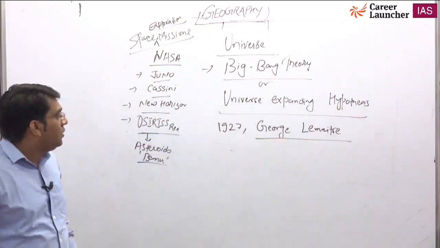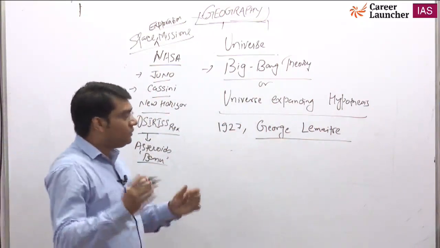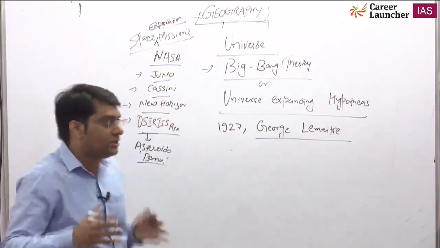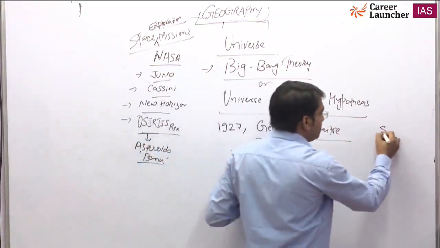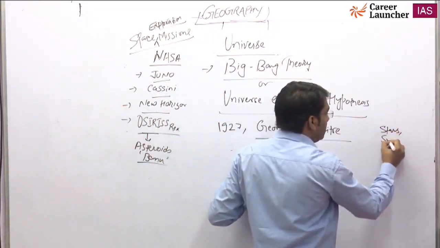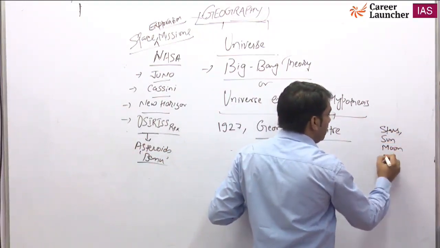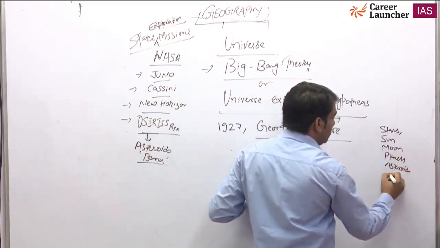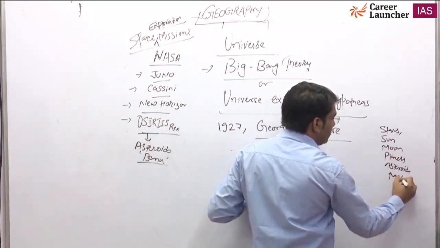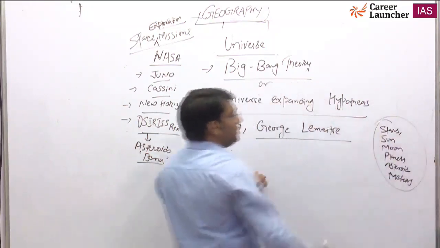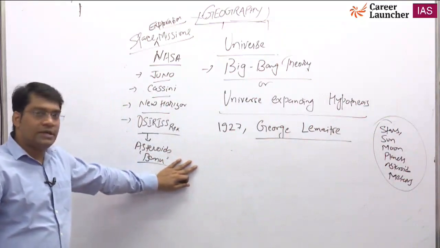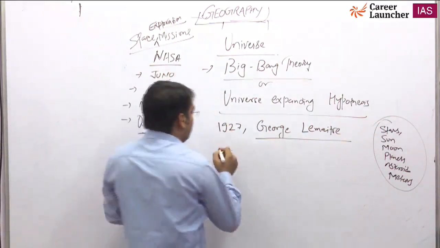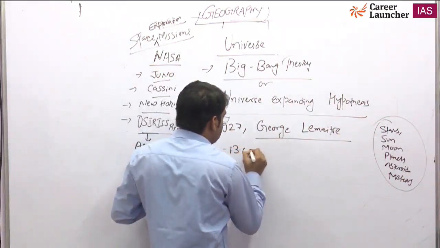What he wanted to say is that when you look toward the sky, what are the things you see in the universe? You will see stars, sun, moon, planets, asteroids, meteors. These are the things we know are present in space. He said that whatever things are present in space, 13.6 billion years ago,